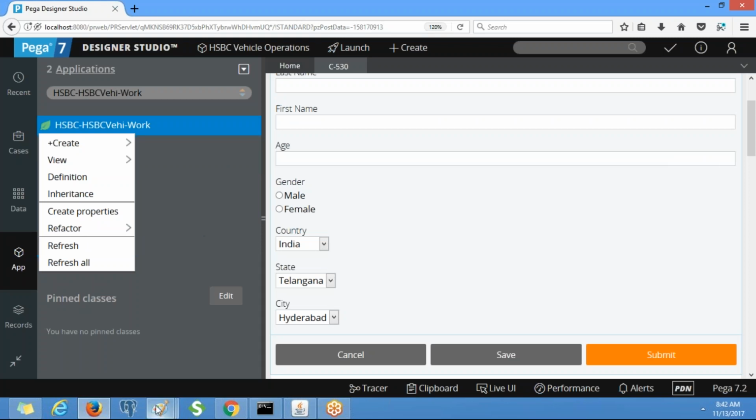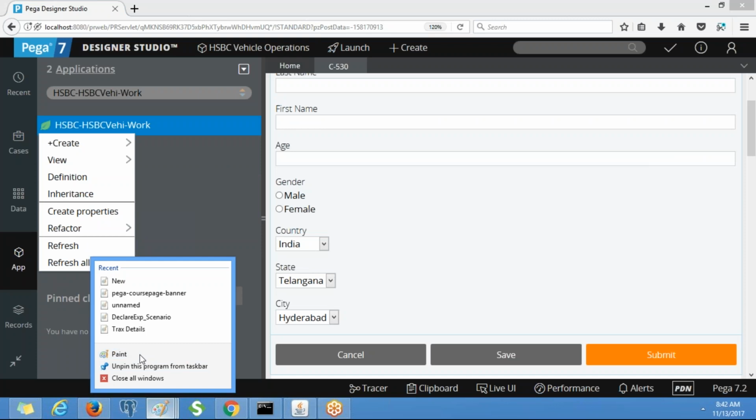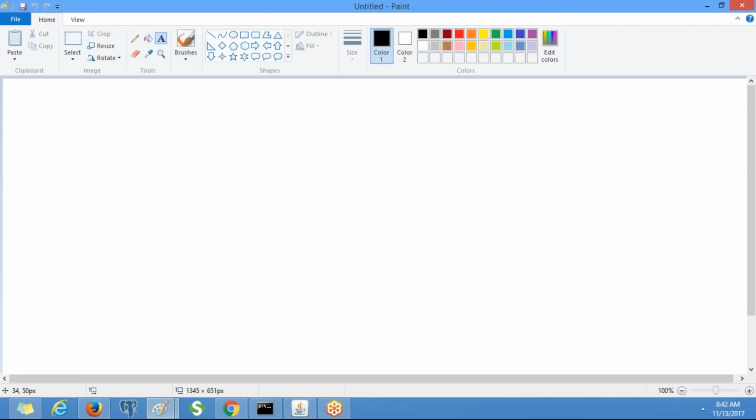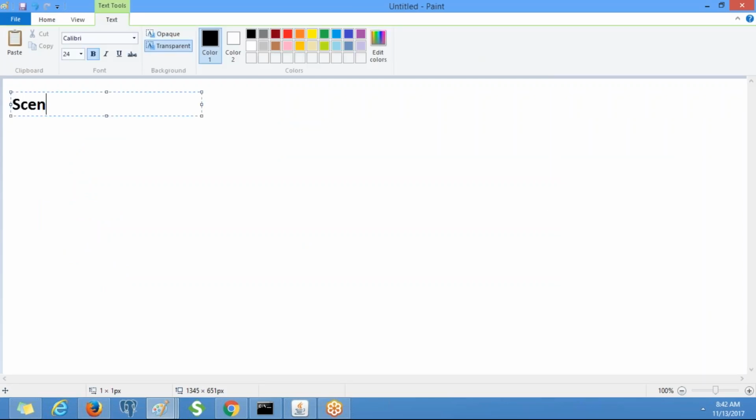Okay, you note down the scenario. Create a marital status property under the work class.